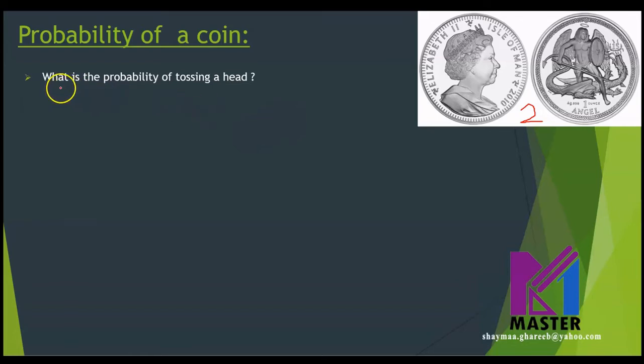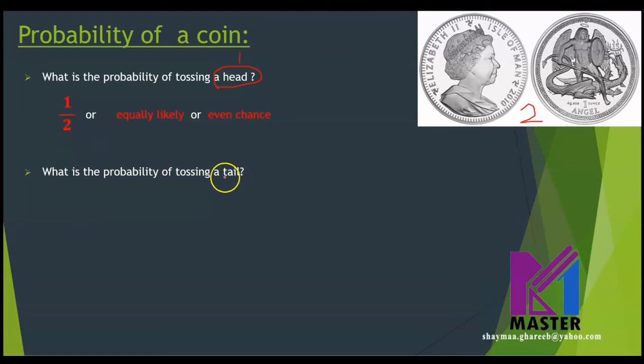Now, what is the probability of tossing a head? So this is the desired outcome. How many heads are there in the coin? Only 1. Then the probability of tossing a head will be 1 over 2. Okay, let's try another question. What is the probability of tossing a tail?